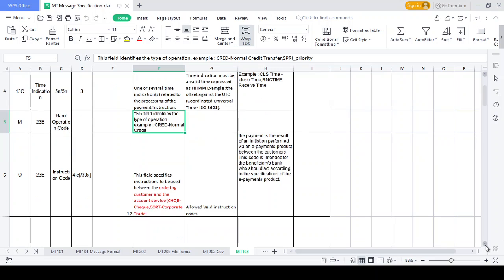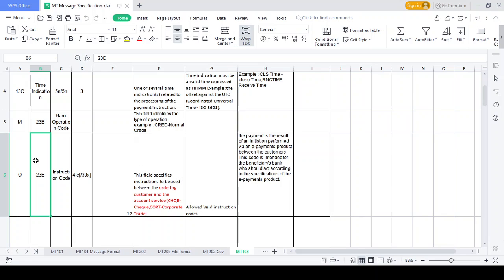What is the instruction code? I already explained the concept. What is meant by instruction code? Just tell me. What kind of transaction should flow in the SIP network? Whether it's a check transaction or corporate transaction or any kind of forex or trade. You need to understand what kind of action should be performed per specific instruction.